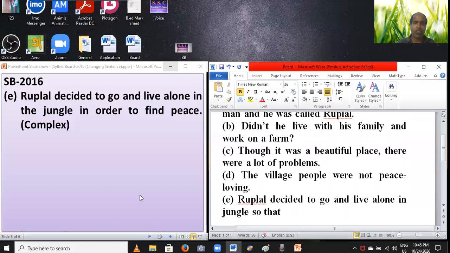And then you have to write the subject from the principal clause. Dear students, here the principal clause is Rupal decided to go and live alone in the jungle. So you have to bring the subject from the principal clause. The subject is Rupal, so you have to set a pronoun as the subject: singular pronoun he. You have to set he. And then you have to write can, could, may, might. Dear students, notice carefully: decided is V2, so you have to set could.